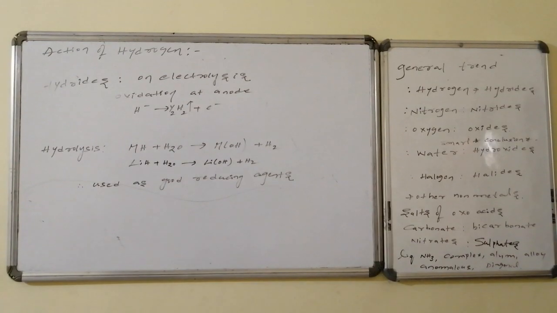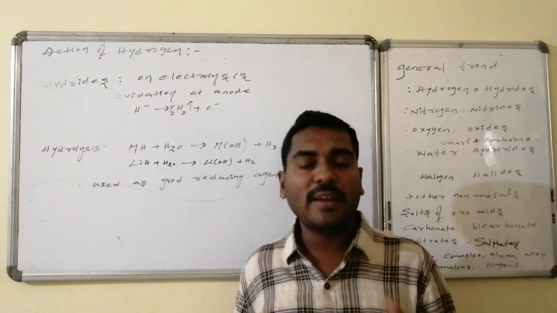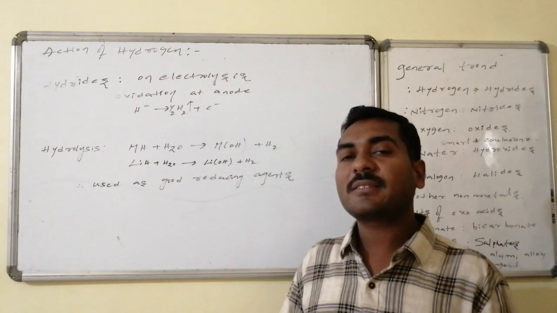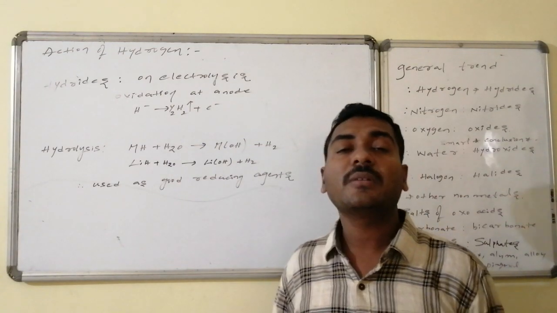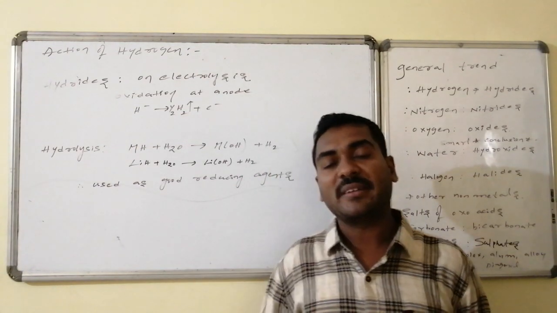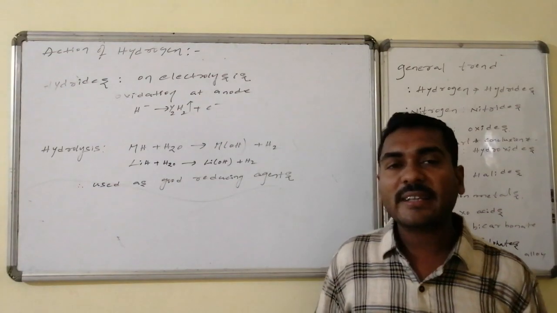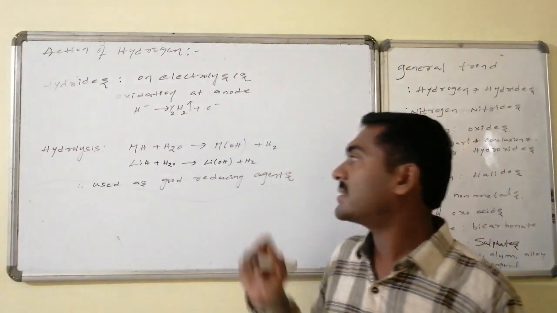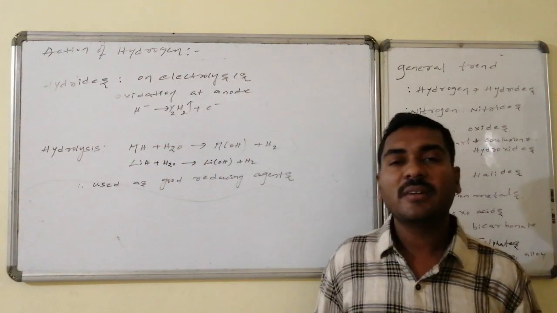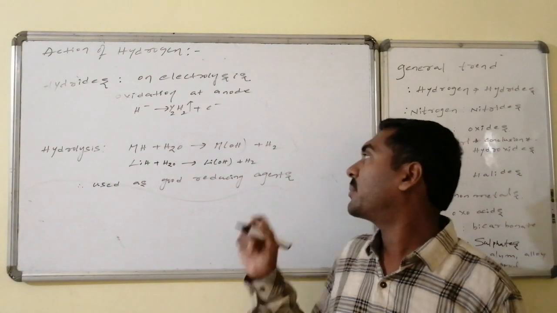Now, properties related to the hydrides on hydrolysis. As we said, these are all ionic. The evidence for the ionic nature comes from hydrolysis. On electrolysis, oxidation occurs at the anode. The H minus ion participates in oxidation by losing electrons, and hydrogen gas is liberated. This indicates they are present in the ionic state. Moreover, on reaction with water they undergo hydrolysis. As a result, the positive ion goes to the negative counterpart and the negative ion goes to the positive counterpart, and it is converted to metal hydroxide followed by hydrogen.